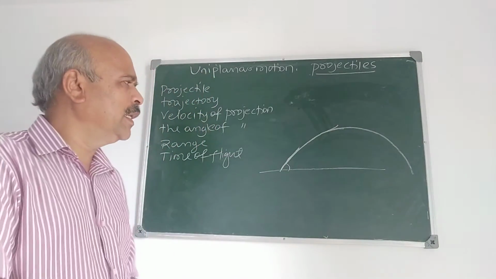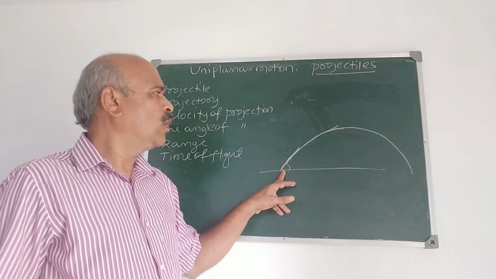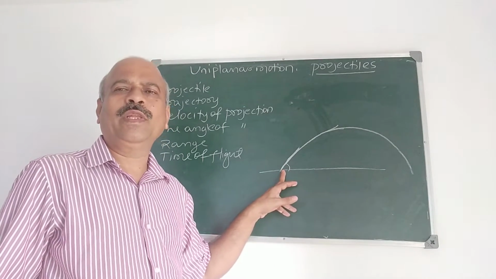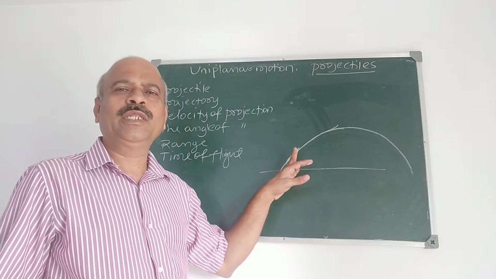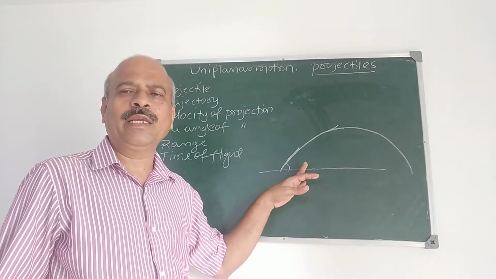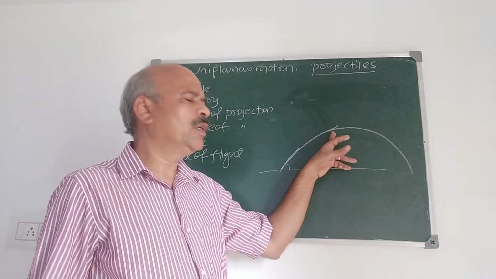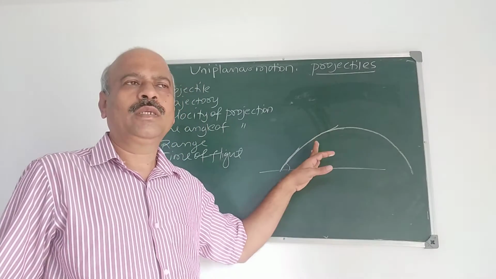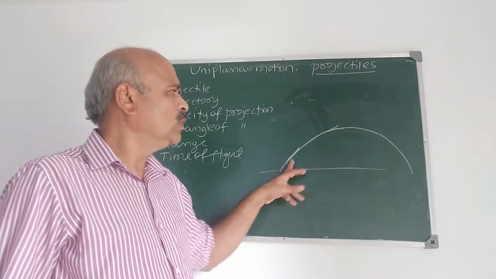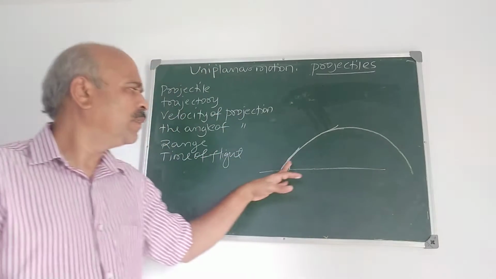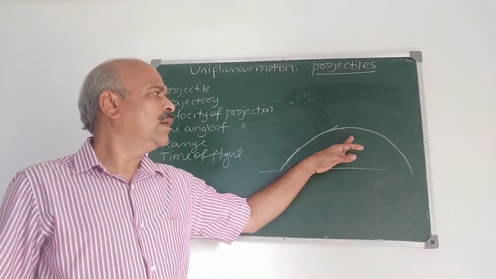In our study here, we consider the object as a particle, a very small object. Particle you have studied. What is a particle? That means its weight is very small, and also we consider there is no air pressure.